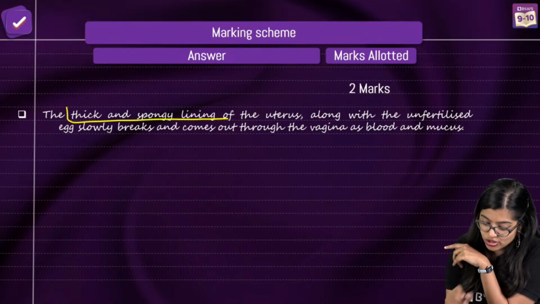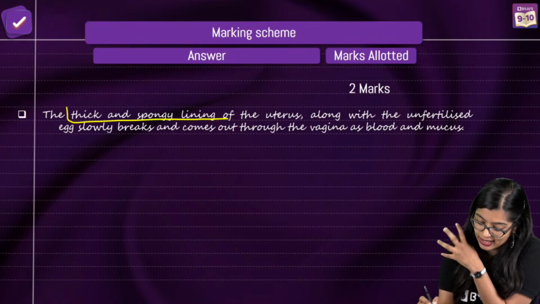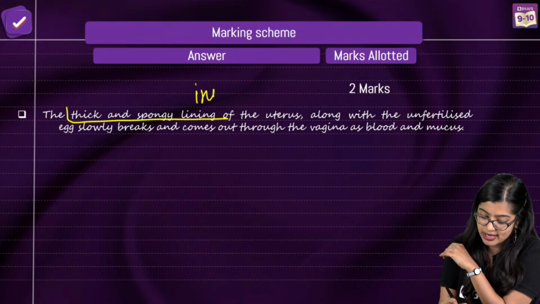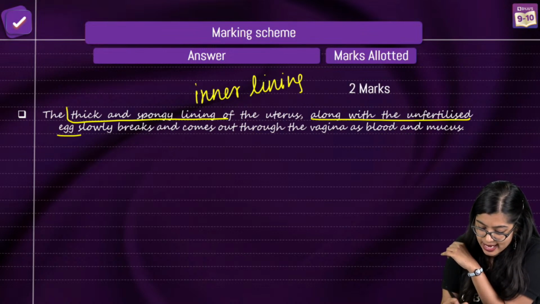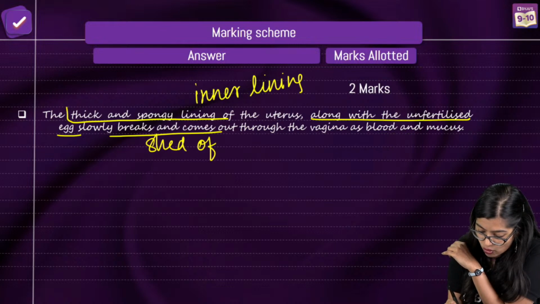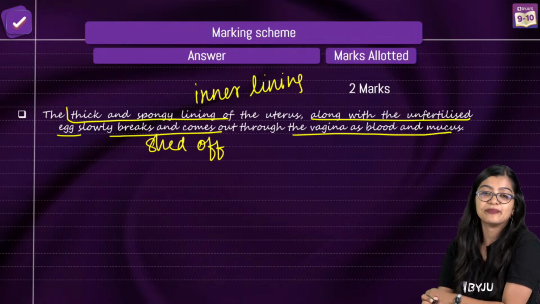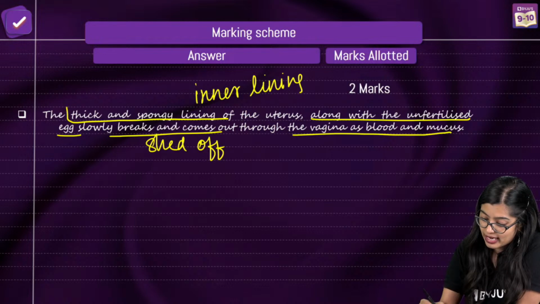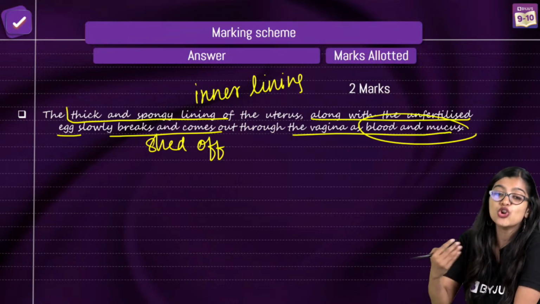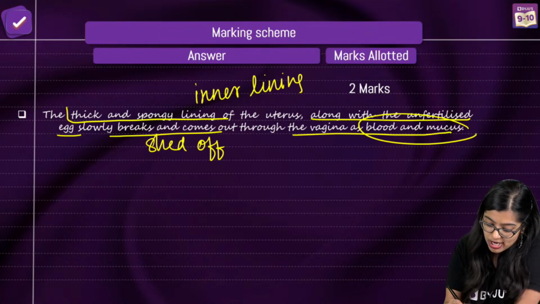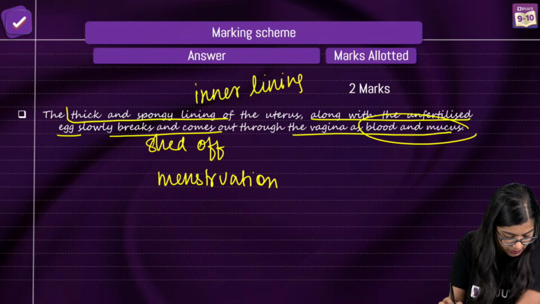So the thick spongy lining or the thick inner lining also you can write down, I don't mind. So you can just say inner lining also, not a problem, right? Along with the unfertilized egg slowly breaks down, or you can say is slowly shed off through the vagina, right? And we know that this inner lining consists of blood and mucus. And this happens when there is no fertilization. And this process is what we call menstruation, right?